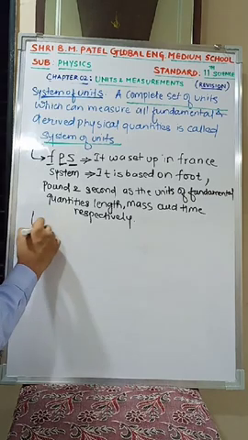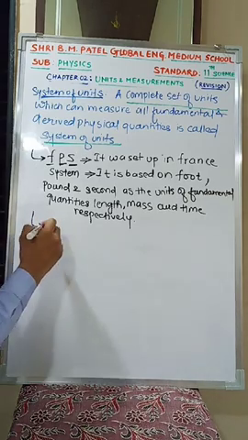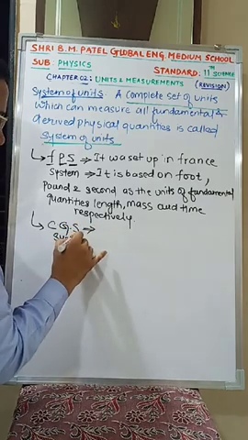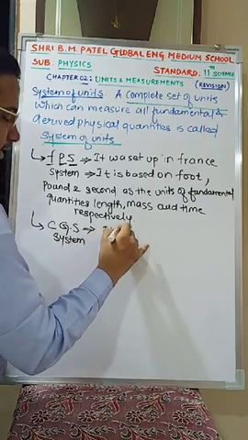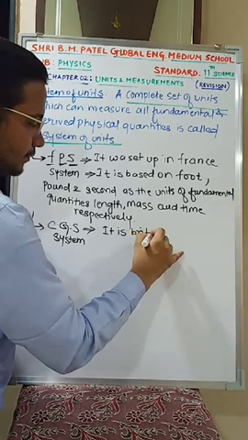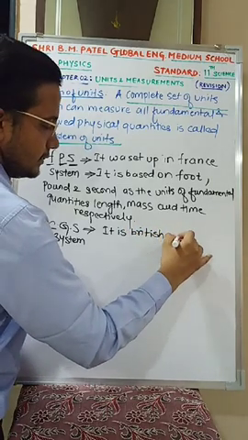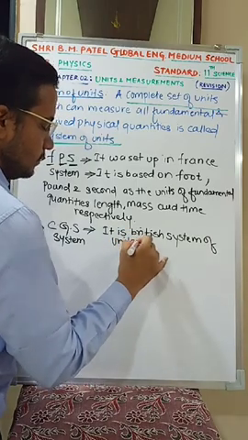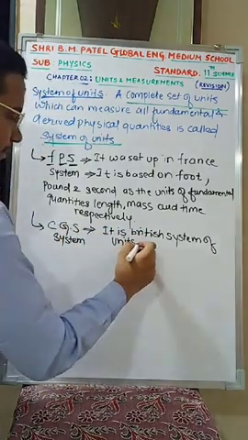Moving ahead to the second system of units, that is the CGS system. It is the British system of units. Can anybody tell me what CGS stands for?